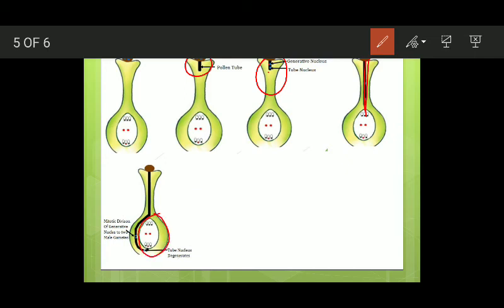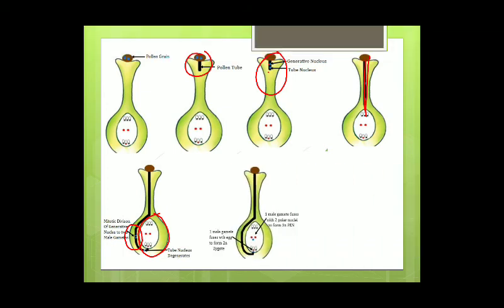At the same time, the generative nucleus has divided to form two male gametes. Remember, at the same time, the generative nucleus of the male gametophyte has divided mitotically to form two male gametes, and then ultimately